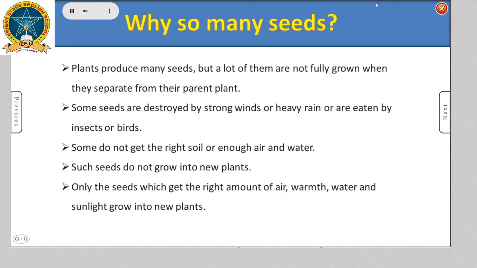Why so many seeds? Plants produce many seeds, but a lot of them are not fully grown when they separate from their parent plant. Some seeds are destroyed by strong winds or heavy rain or are eaten by insects or birds. Some do not get the right soil or enough air and water. Such seeds do not grow into new plants. Only the seeds which get the right amount of air, warmth, water, and sunlight grow into new plants.